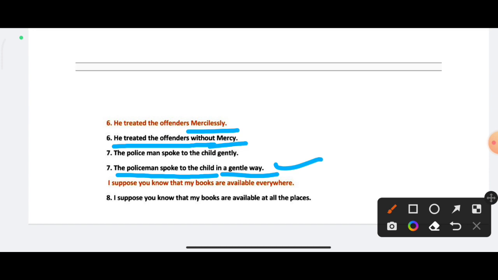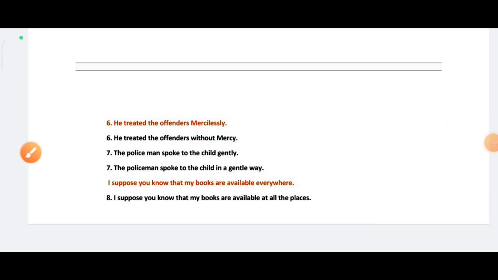Now next, option number 8: I suppose you know that my books are available everywhere. The answer will be: I suppose you know that my books are available at all the places. It is the adverbial phrase. Clear? I hope you all understand it, and it is a simple method to solve this book exercise.